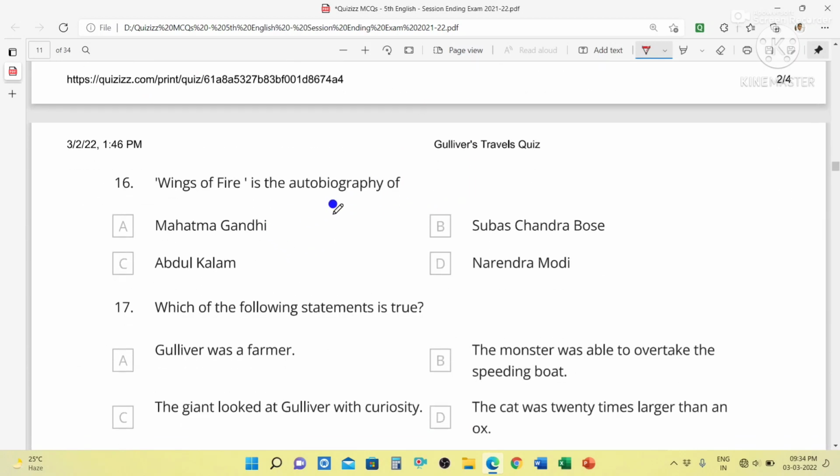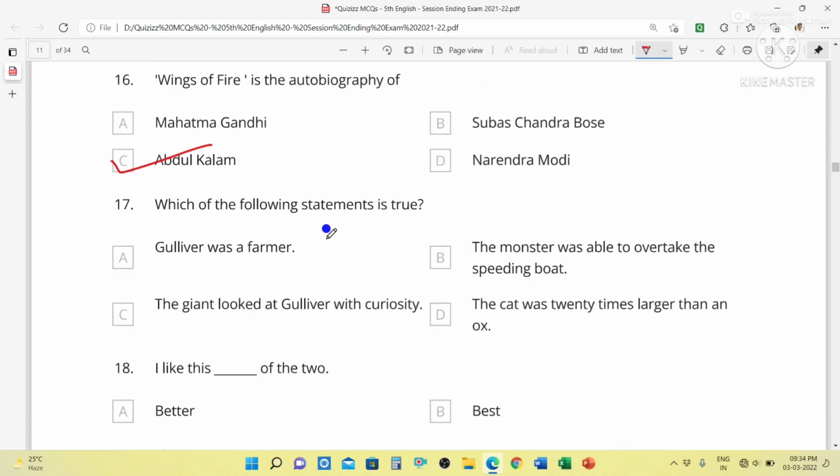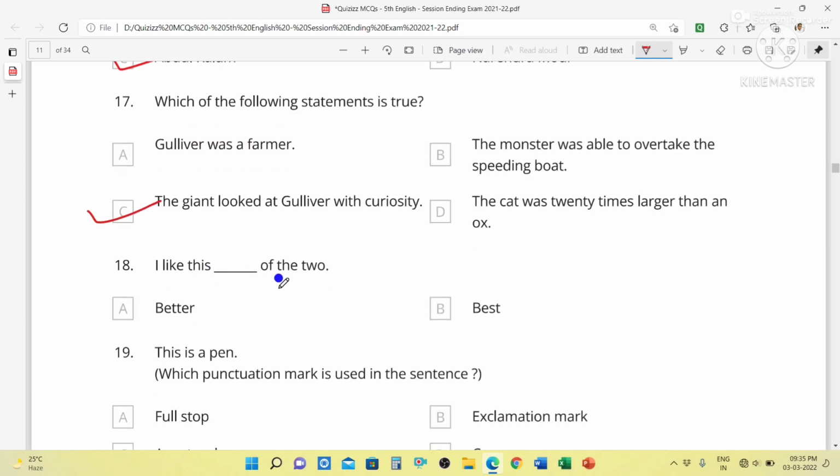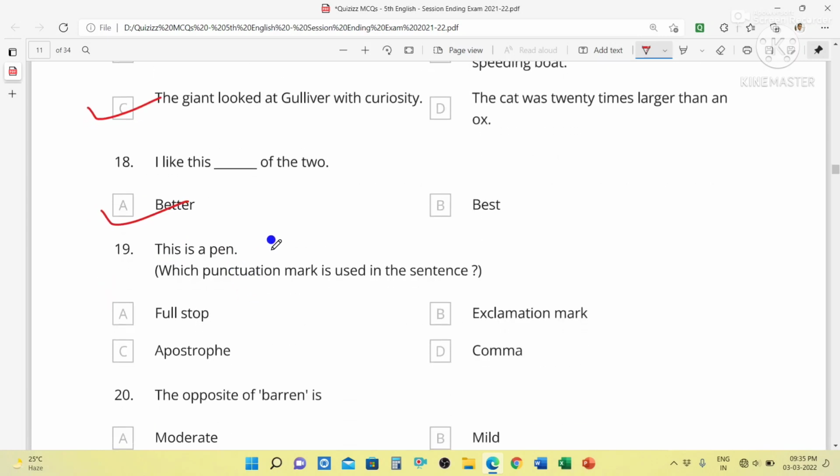Next, Wings of Fire is the autobiography of Abdul Kalam. Question number 17. Which of the following statements is true? The giant looked at Gulliver with curiosity. I like this one of the two better. When we compare between two things, we use better. That is comparatively. So better will be the right option.